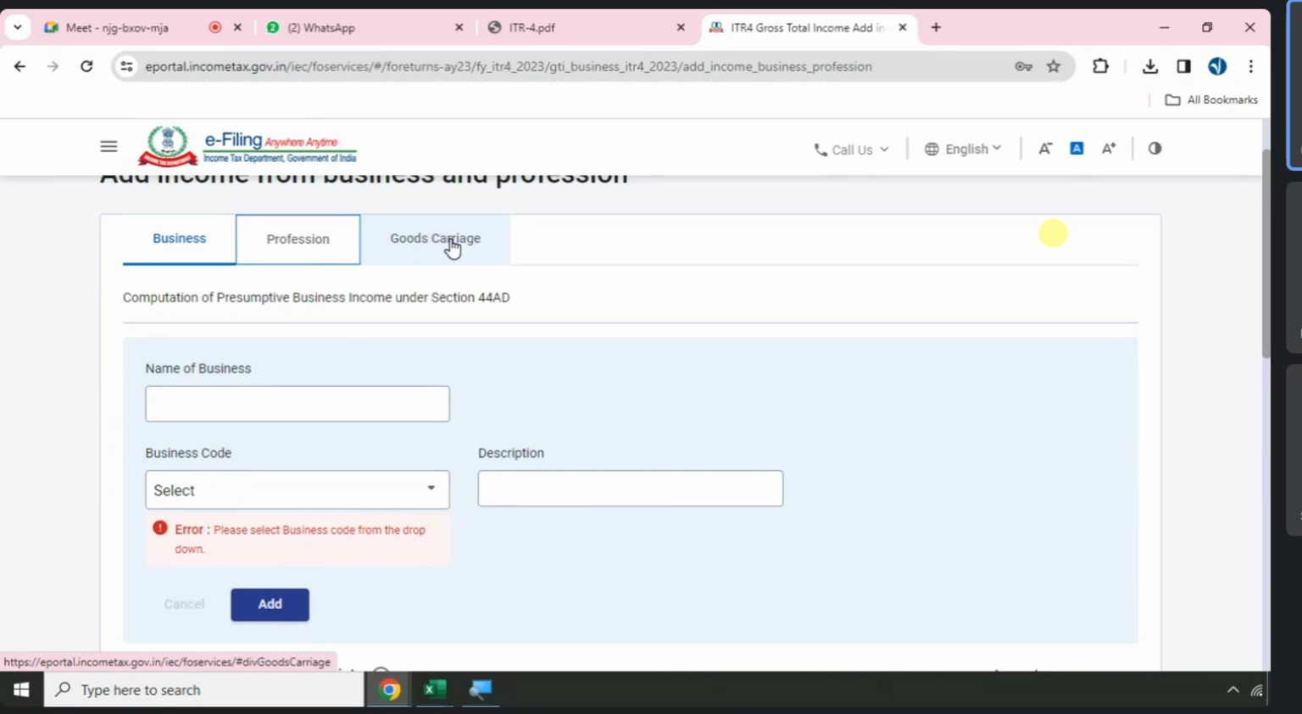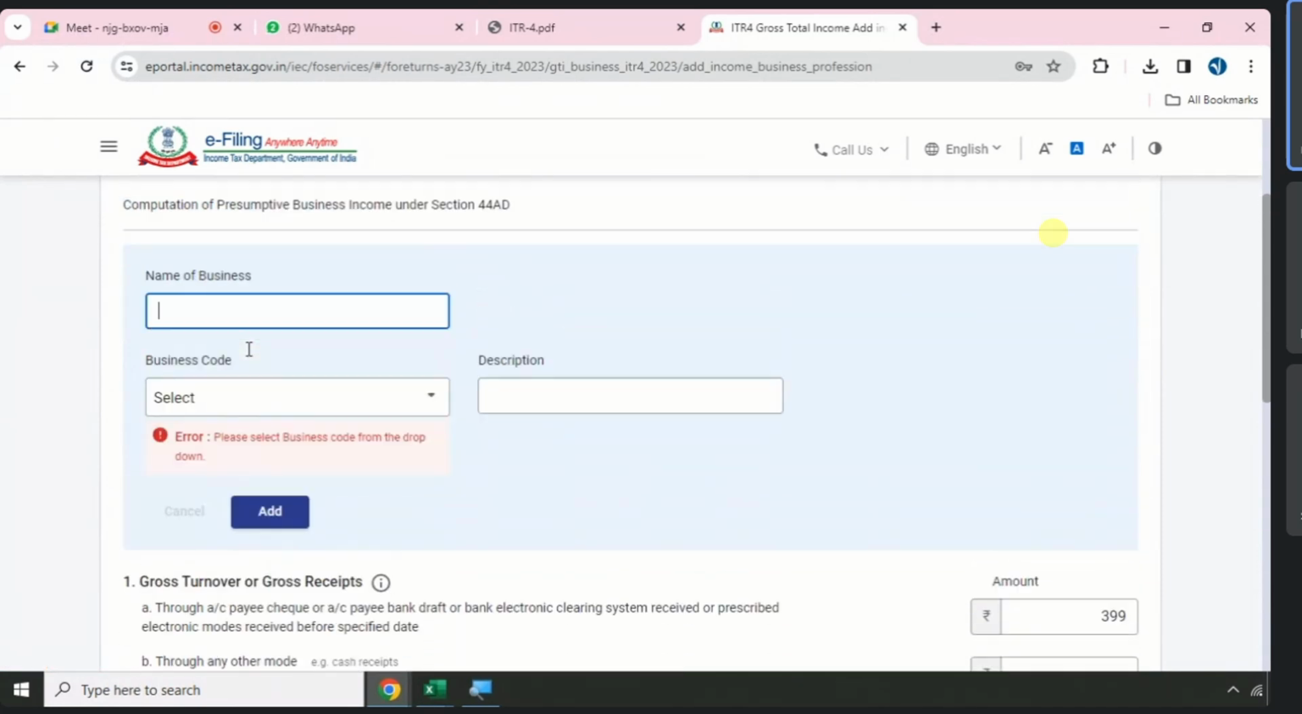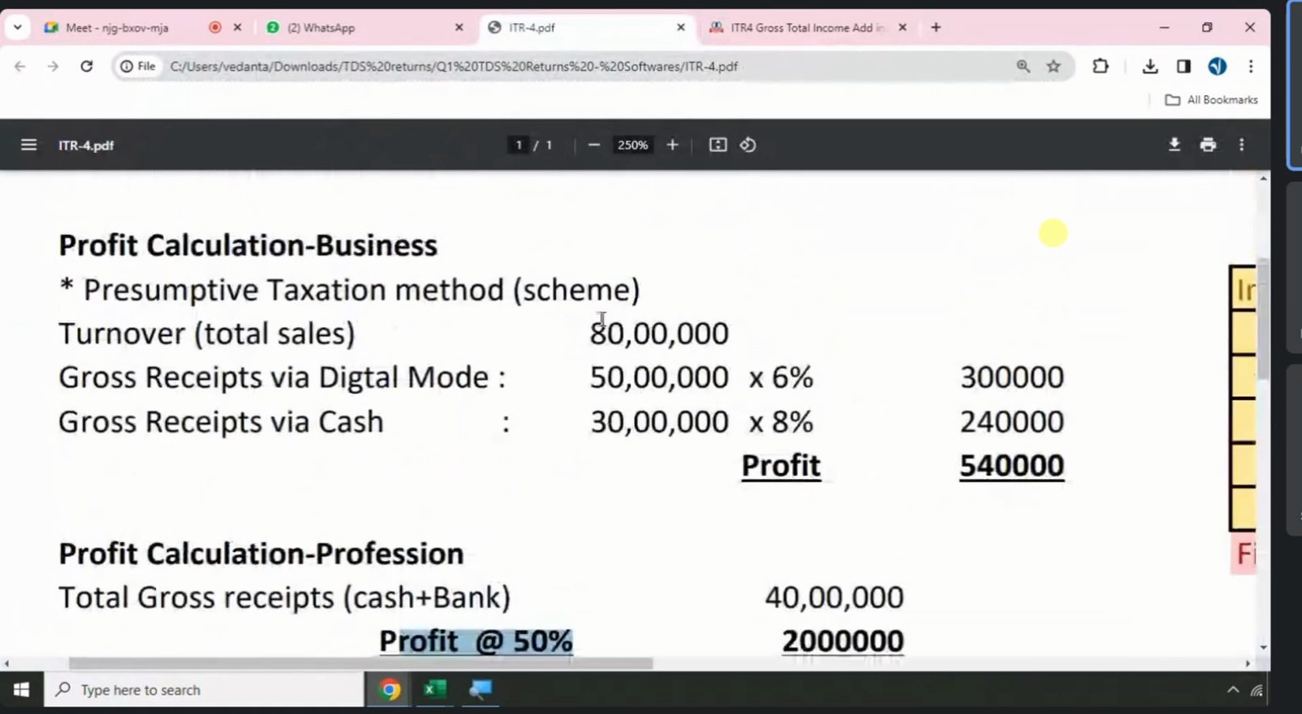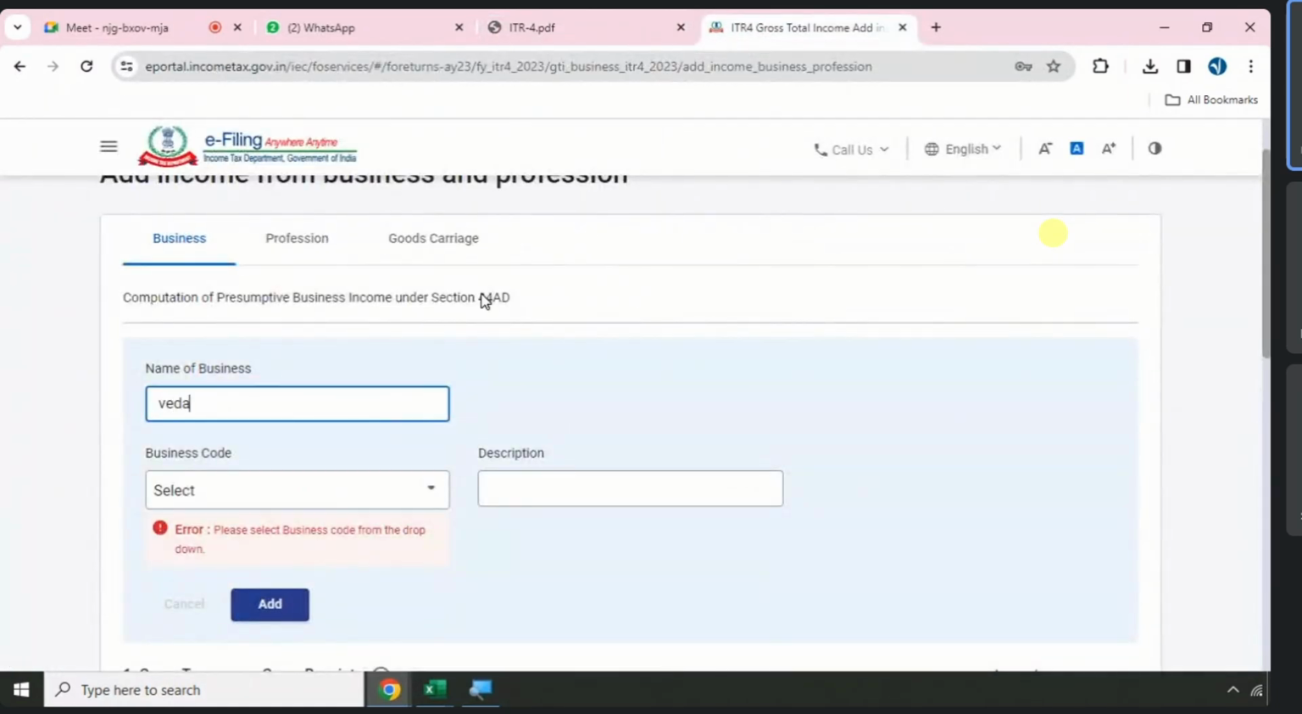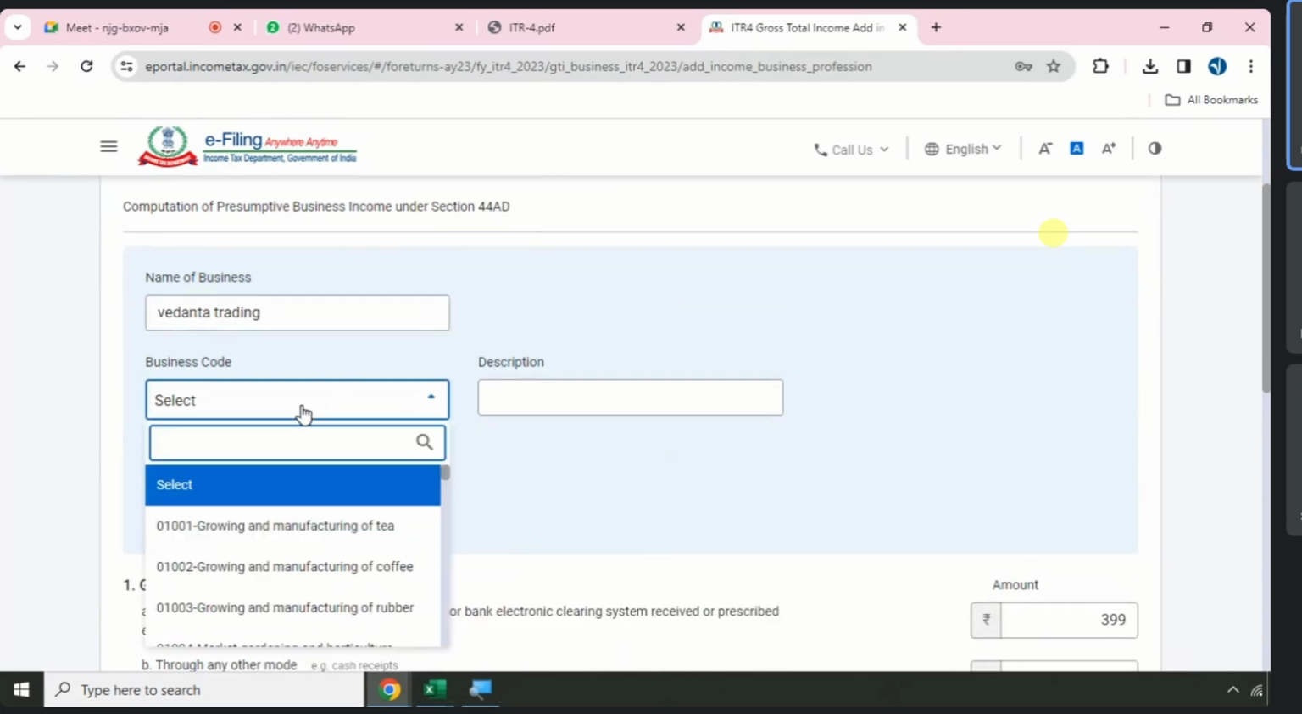So I will report the first one, what is it? Business. Name of the business. What is the total turnover of the business? Let's say I will report the name of the business, for example, Vedanta Academy. Not Vedanta Academy, Vedanta Trading, because we have declared turnover, right? Sales, purchase and sales. So I will report Vedanta Trading. Next, business name. What kind of business are you doing?